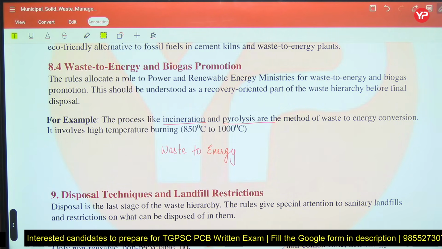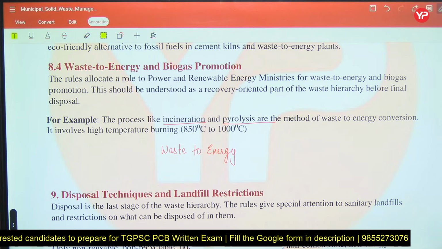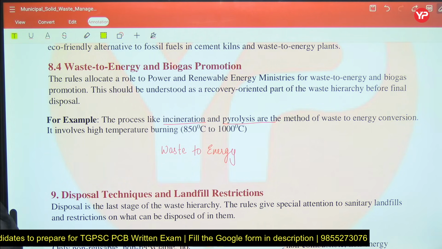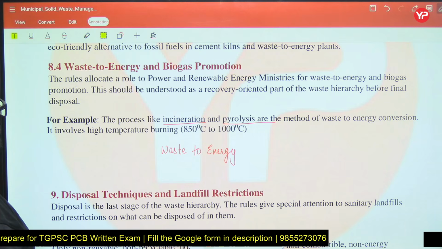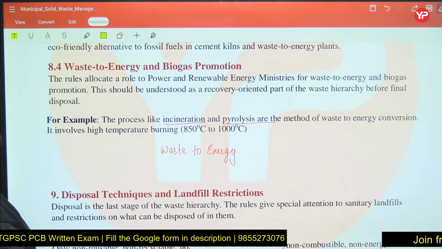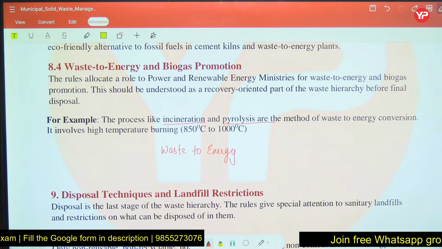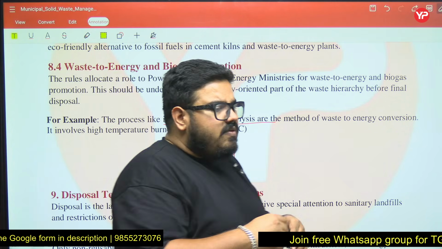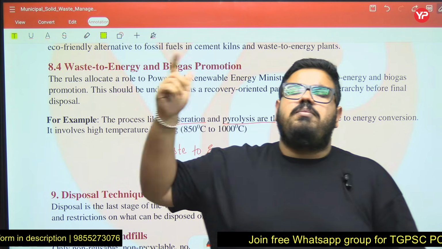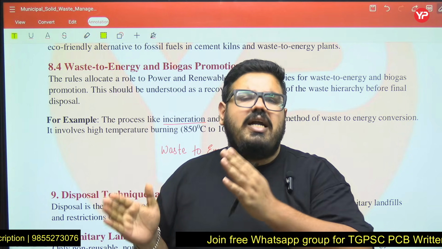It involves high temperature burning, 850 degrees Celsius to 1000 degrees Celsius. So you can see, waste to energy means we will burn the waste at a very high temperature.